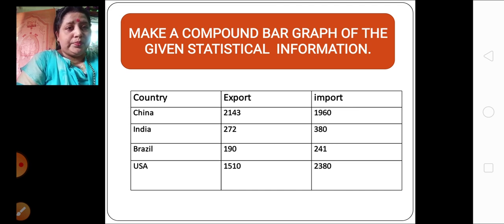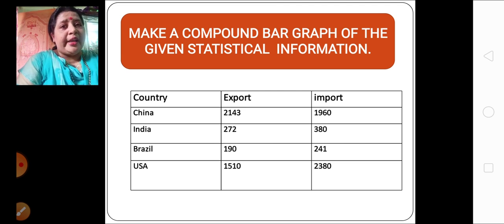Okay, while import you can see 380. You can see which is lesser over here. Export is lesser and import is more. So what type of balance of trade is over here? Here it is not at all favorable balance. Here it is unfavorable balance of trade.